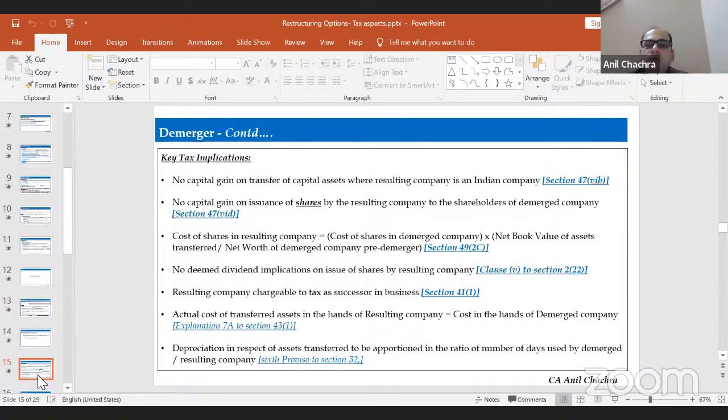So any income will be treated as for the successor company, meaning the resulting company. The business assets cost and the written down value have been given under Explanation 7A to section 43(1). So the actual cost of transferred assets in the hands of the resulting company will be the cost in the hands of the demerged company. Whatever the cost, that will become the cost of the resulting company. Proportionate depreciation will be there as per the fifth proviso. Earlier it was the sixth, now it's the fifth proviso of section 32, and the depreciation will be on a proportionate basis.